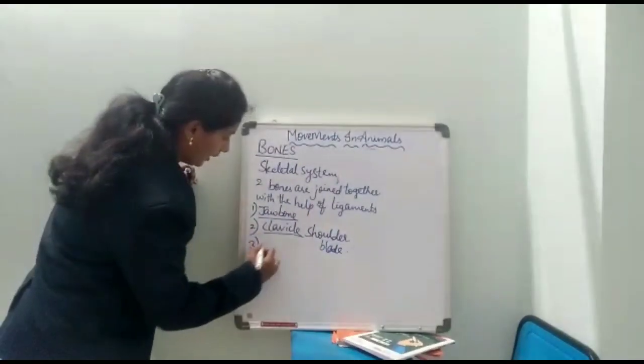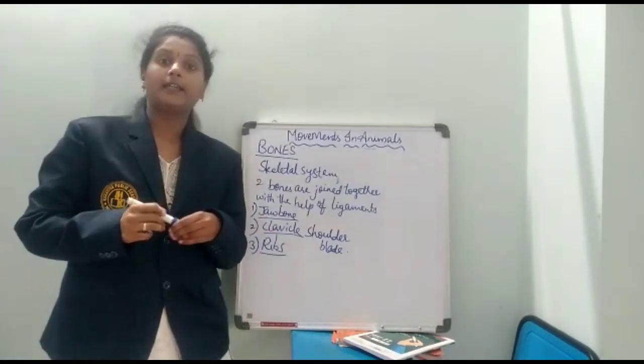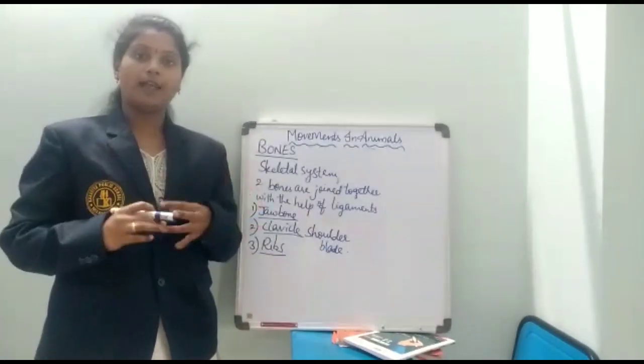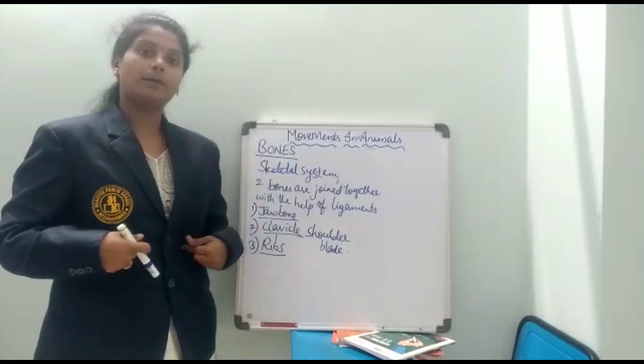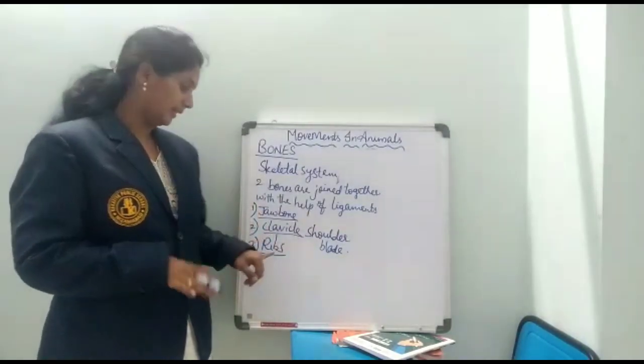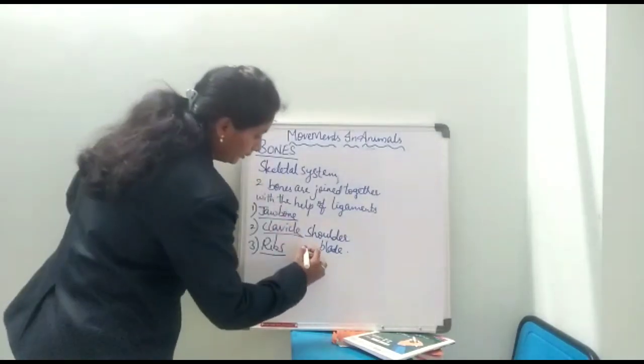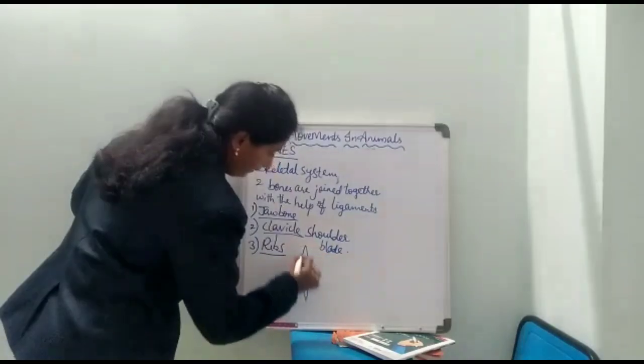Next, moving on to the ribs. Take a deep breath in and hold it, and try to count the number of bones in your chest portion. Those bones we call ribs. These bones are arranged in a cage-like manner. So generally here is a rough diagram.